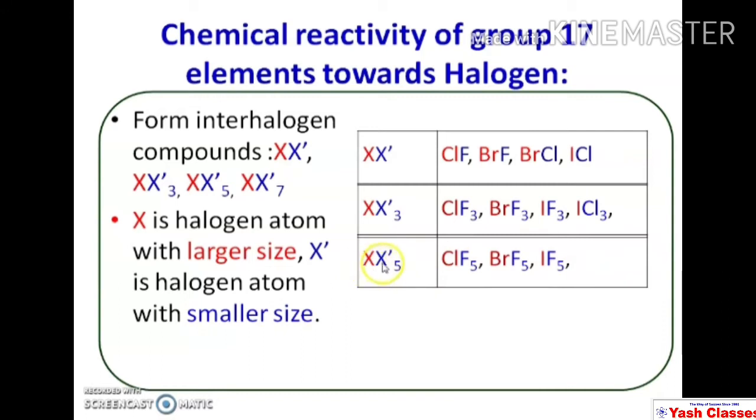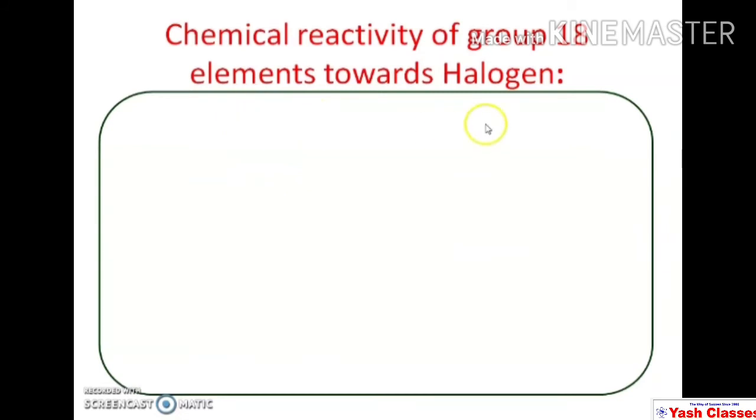XX5 type of interhalogen compounds: chlorine pentafluoride, bromine pentafluoride, iodine pentafluoride. XX7 type: only iodine is able to form the heptahalide, that is iodine heptafluoride. So in this way, the halogen with larger size combines with the halogen with smaller size and there is a formation of interhalogen compounds. Now chemical reactivity of group 18 elements towards halogen.